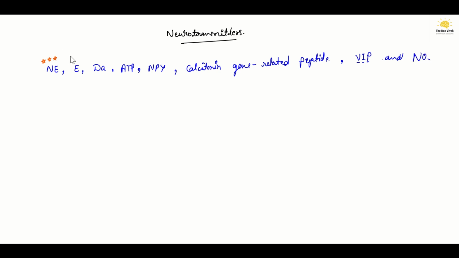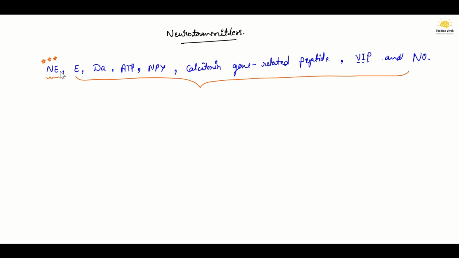So the major neurotransmitter released by the majority of postganglionic neurons is norepinephrine, and after that some of the neurons release these other neurotransmitters also.